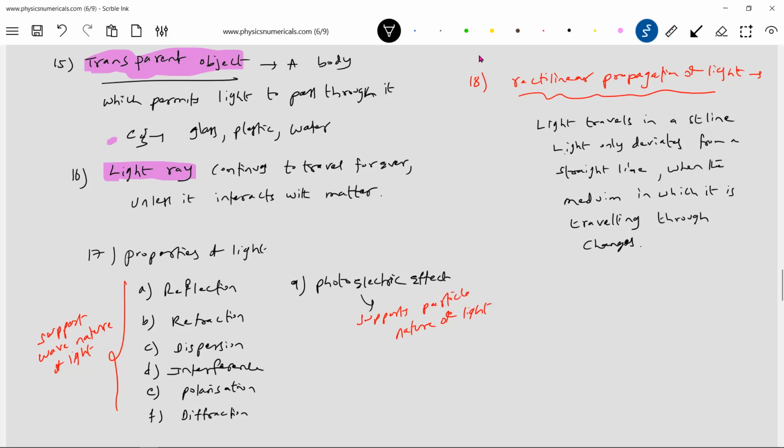This is the very fundamental rectilinear propagation of light.